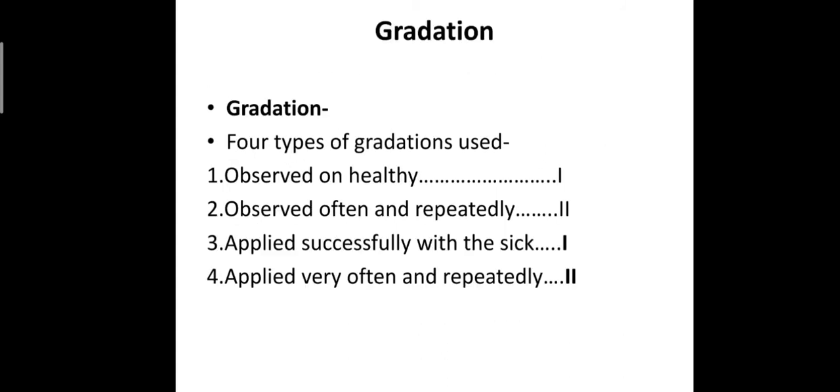Gradation of medicine in this repertory. There are 4 types of gradation used in this repertory. Number 1, observed on healthy, observed often and repeatedly, applied successfully with the sick, applied very often and repeatedly. So first is single line, second is double line, third is single thick line, and fourth is double thick line. So these are the 4 types of gradation used in this repertory.